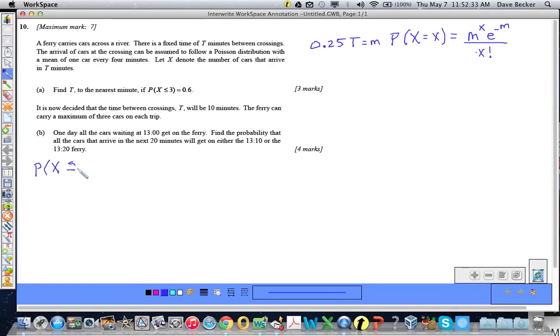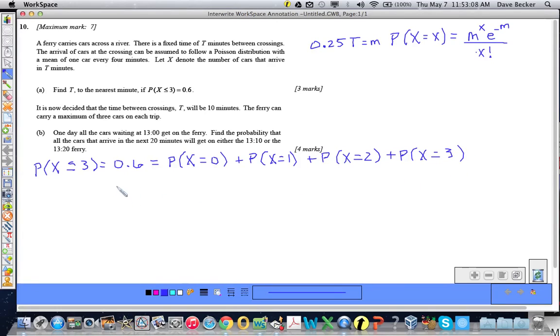We know that the probability that the random variable x is less than or equal to 3 is equal to 0.6, which is also equal to the probability that x equals 0, plus the probability that x equals 1, plus the probability that x equals 2, plus the probability that x equals 3.